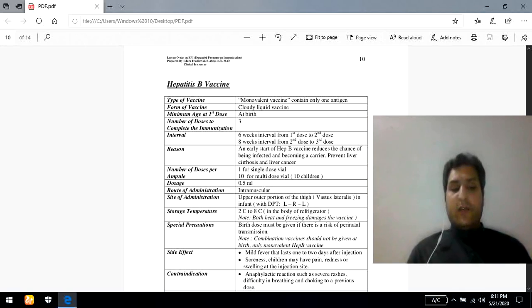As for hepatitis A, the incubation period is most commonly 28 days, simply about 1 month.